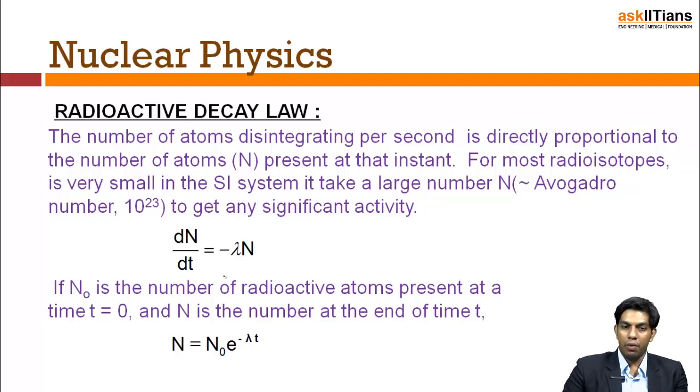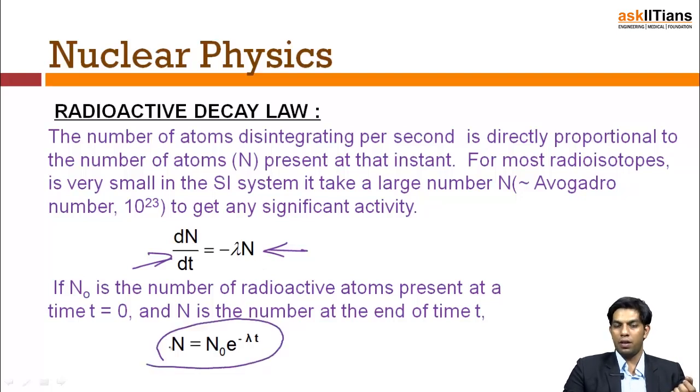That is dN by dt is equal to minus lambda N, because the number of particles is decreasing, hence the negative sign. If we solve this differential equation, we get the population of the system at any point of time, that is N is equal to N naught e to the power minus lambda t.